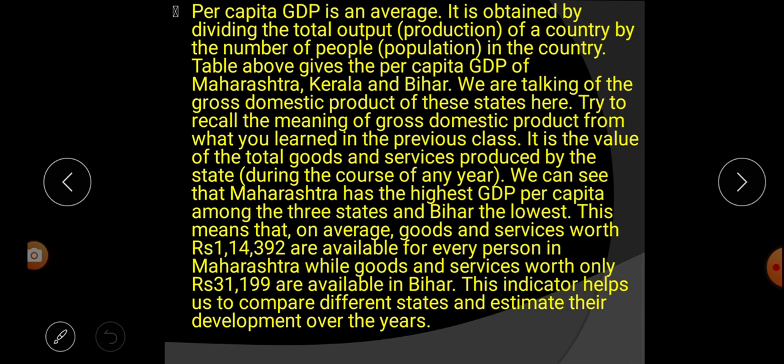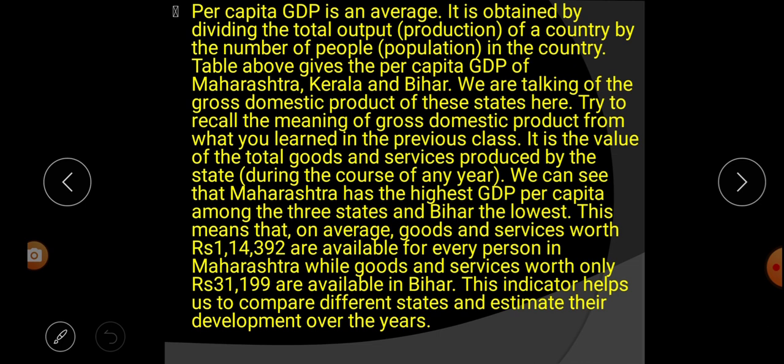Listen carefully. What is this per capita GDP? It is an average. That means it is obtained by dividing the total output production of a country by the number of people, the population, in the country. That means the total production of the country is divided by the total number of population in the country. Then we get the average, the per capita GDP.